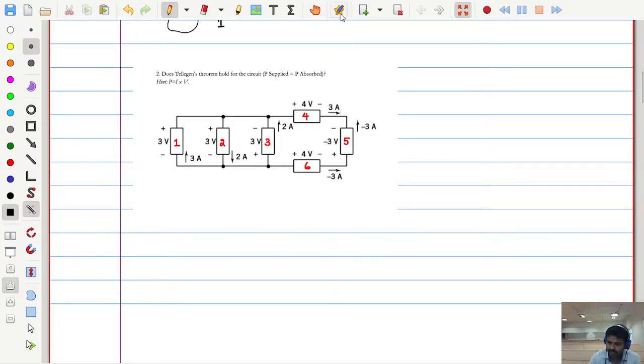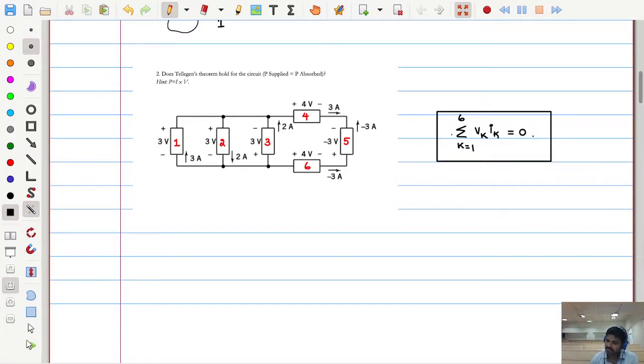Now, according to Tellegen's theorem, if I know each branch voltage and current, then if I add up the summation of all the voltage and current products, Vk Ik over k equal to 1 to how many branches are there here? 6 branches. It should be equal to 0. So this is Tellegen's theorem.